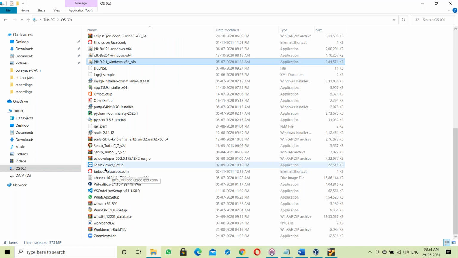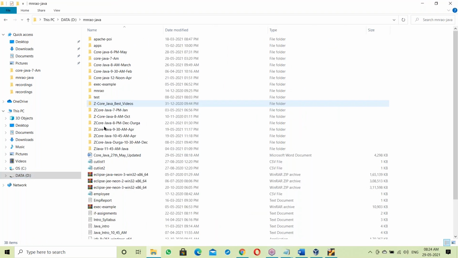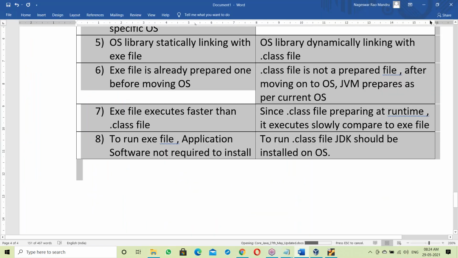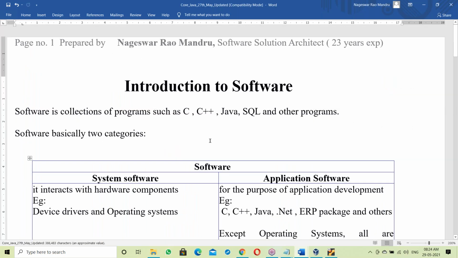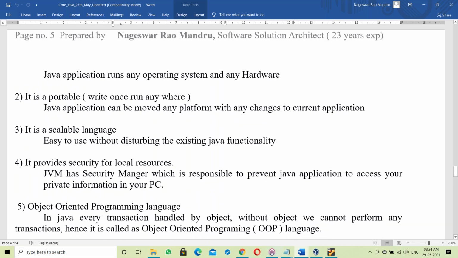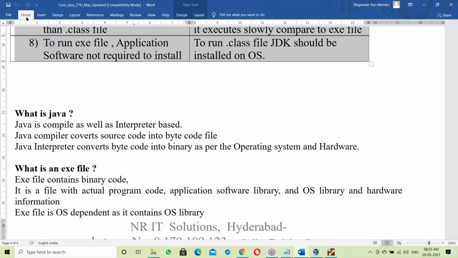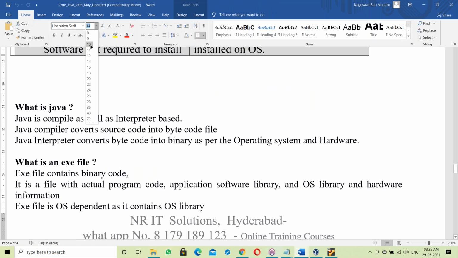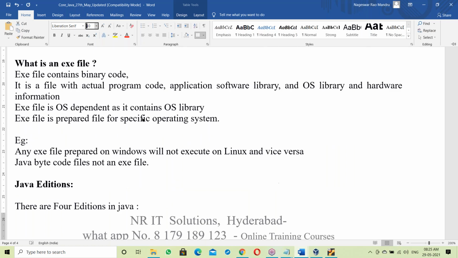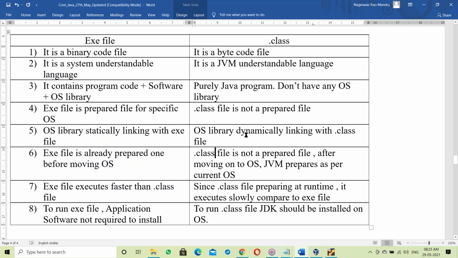Just wait a minute. D drive, Java. Yes, this one I'll share.